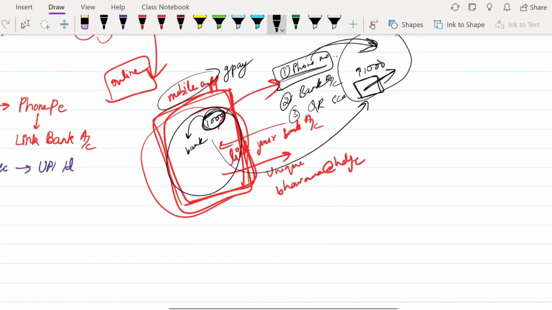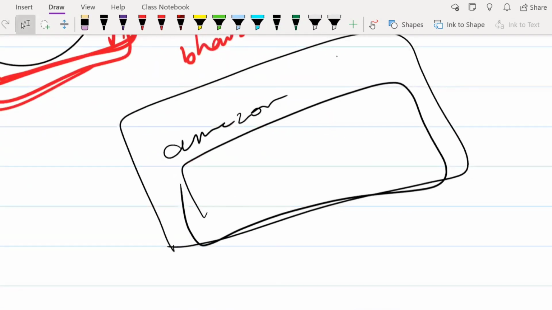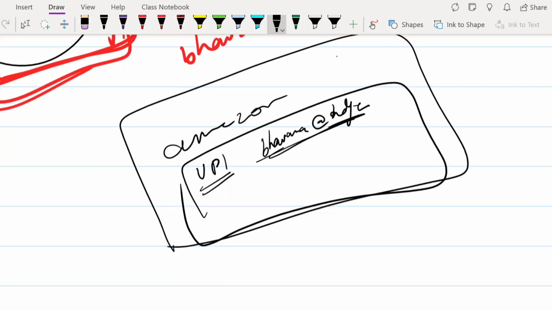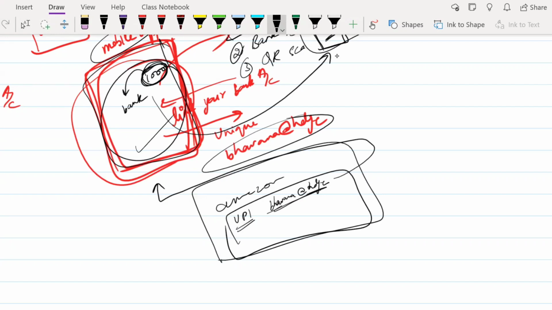Suppose there is an online website like Amazon, and you have come to your payment details and want to make payment using your UPI ID. You can give your UPI ID, that is Bhavna at HDFC. If you give this, you know that this is linked to a particular bank account, because this is a unique ID, correct? If you put in this, the request will come directly into your UPI app, and if you click accept, you have to give your PIN and other things. So if you accept that you want to make a payment, the payment will be made to Amazon.